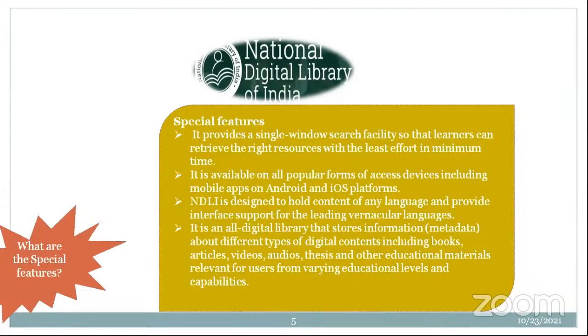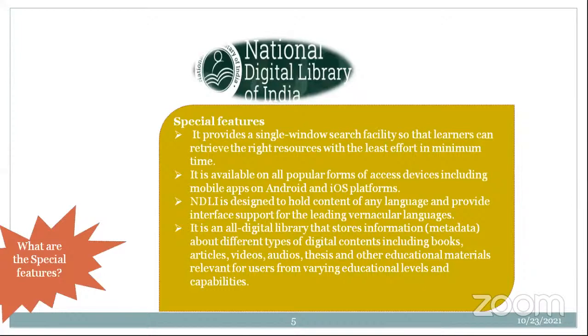And NDLI is designed to hold the content of any language. You need not think that the resources are available only in English. It is not like that. There are n number of languages integrated in NDLI. So if you are very much interested in Arabic, or Malayalam, or Telugu, or Hindi or Sanskrit, all these can be accessed here, irrespective of the language, across all the leading vernacular languages.